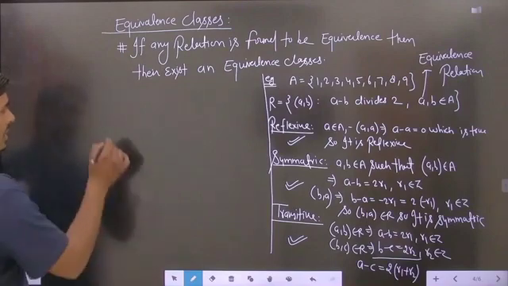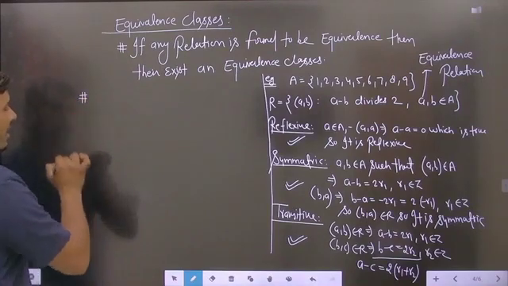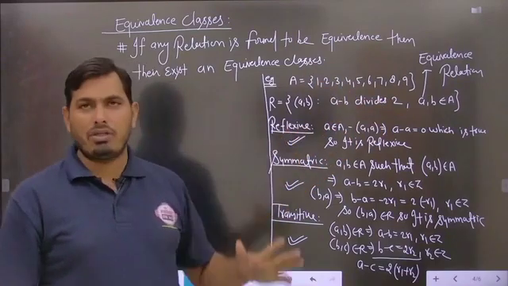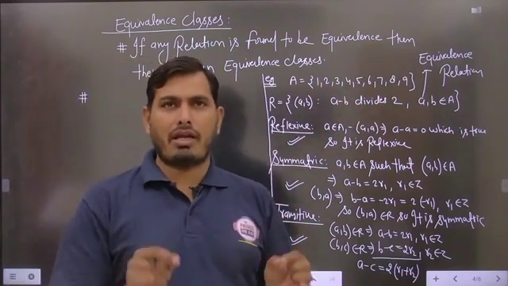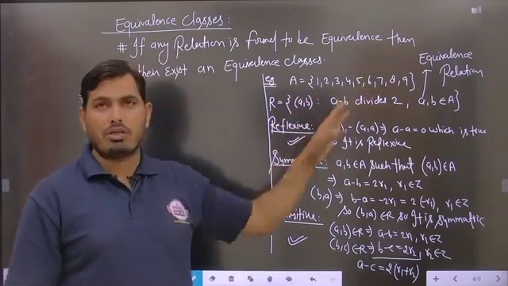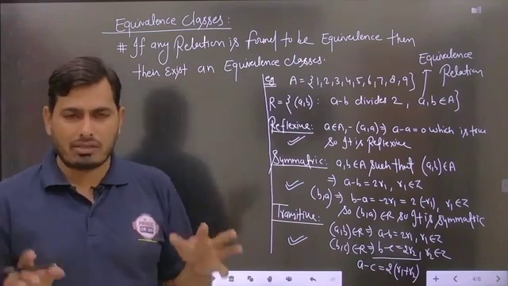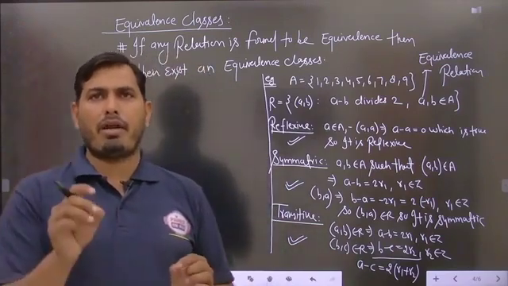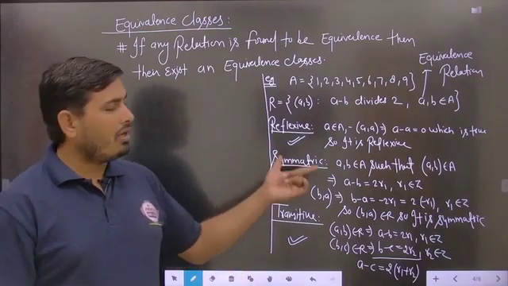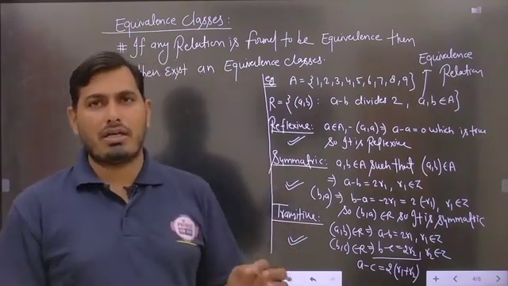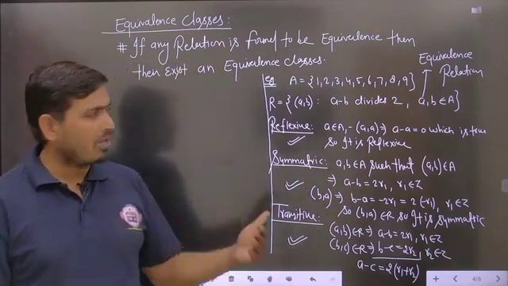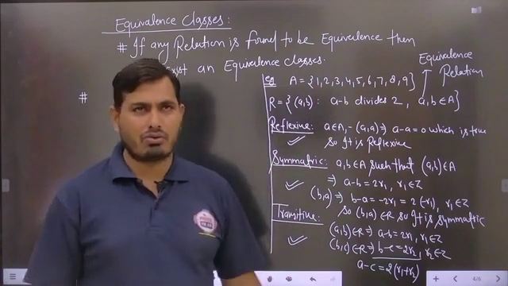Now the next thing we are saying: suppose any relation R is defined on any set A. Then this particular set A is divided into some subsets. And what type of subsets are there? All the subsets have intersection equal to phi, meaning all the subsets are mutually disjoint sets.